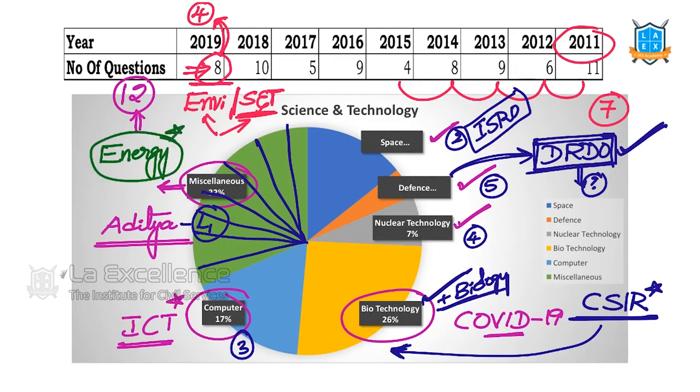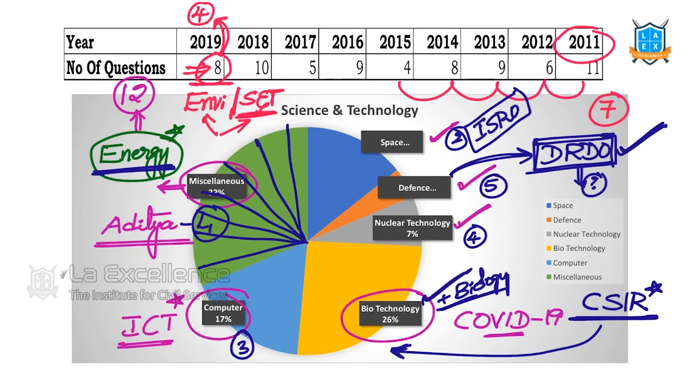We read it in environment, in disaster management, and in governance as part of energy policies. But energy as a topic is important in science and technology also. Nuclear energy, solar energy, wind energy, these issues are important, so we need to focus on energy issues also.